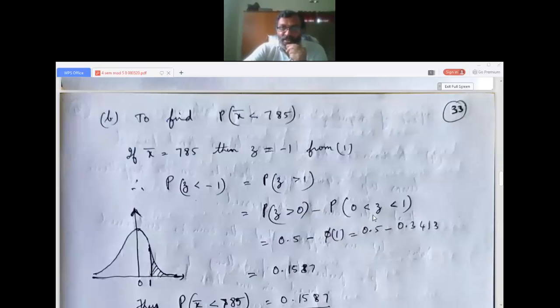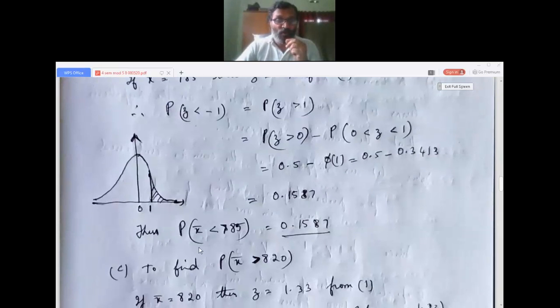And P of 0 less than z less than 1 is nothing but phi of 1. From the table, the value will be given in the exam, or the table will be given in the exam. I have given you one table in the WhatsApp group. Please see that table and check whether the answer is correct. So 0.5 minus 0.3413 gives this value. So we write the final answer: the probability of the mean life less than 785 hours is 0.1587.